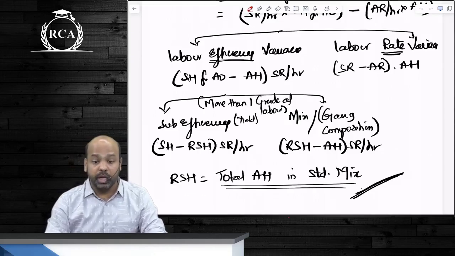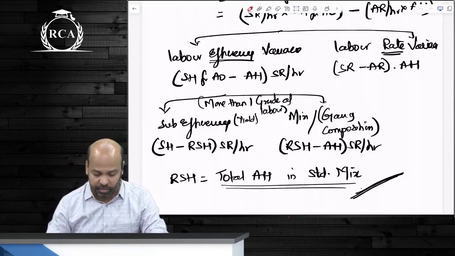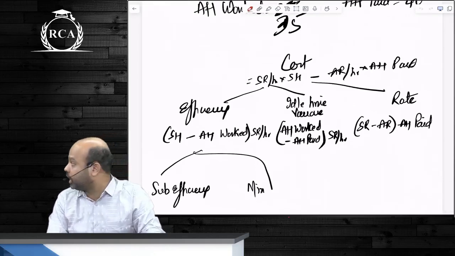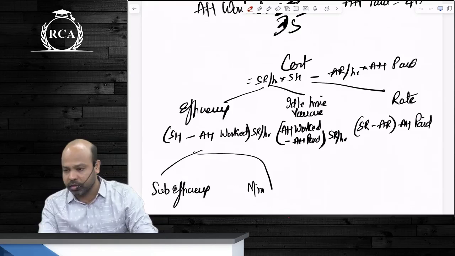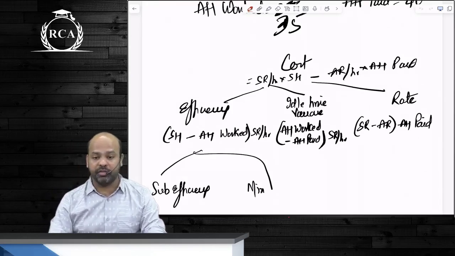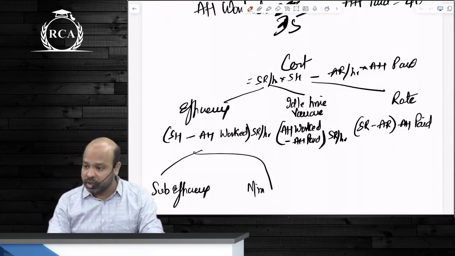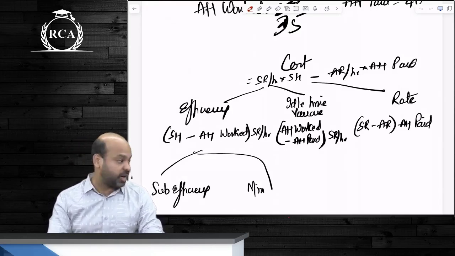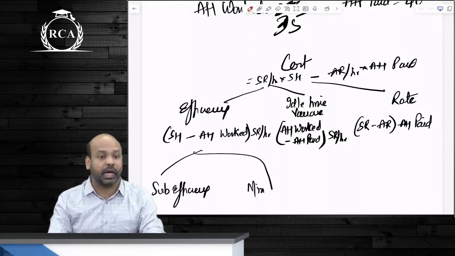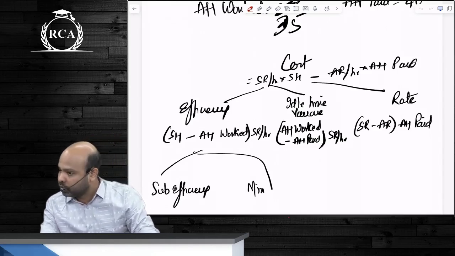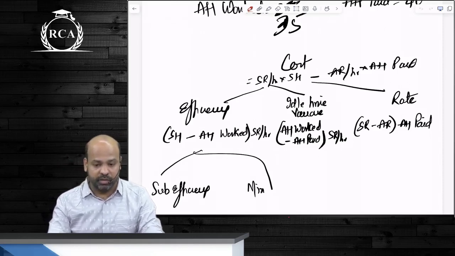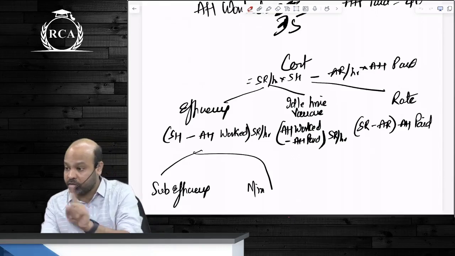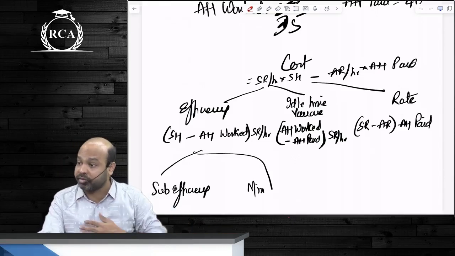If there is abnormal idle time, your overall labor cost variance will be segregated into three categories: labor efficiency variance, labor idle time variance, and labor rate variance. Labor efficiency variance is still based on actual hours worked. Labor rate variance is still based on actual hours paid. The difference between actual hours worked and actual hours paid will come as idle time variance. Unless otherwise given, AH worked is equal to AH paid. If it is just inefficiency, that is not abnormal idle time. That will be taken care of by efficiency variance.